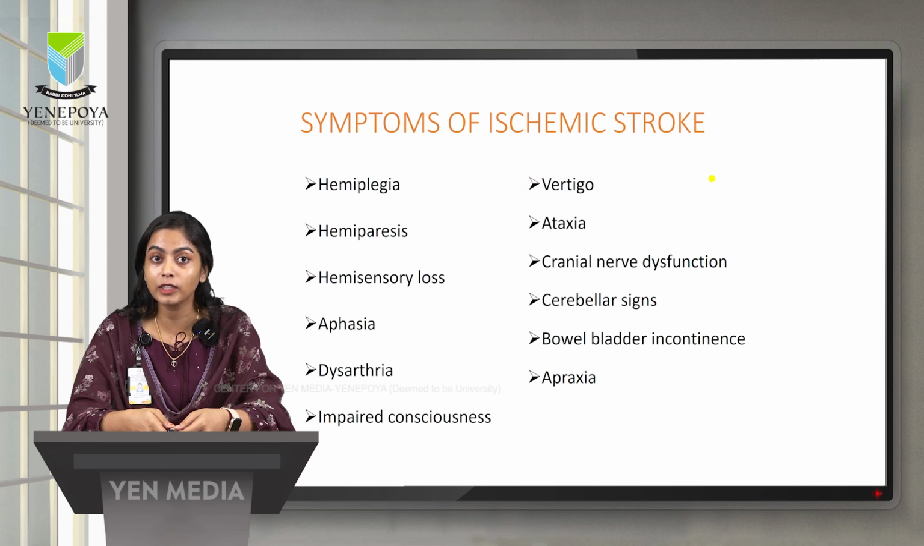Dysarthria is difficulty to articulate, and impaired consciousness. Vertigo is nothing but spinning or dizziness. Ataxia is the loss of motor coordination. Cranial nerve dysfunctions. Cerebellar signs are nothing but nystagmus, tremors, ataxia, etc. Bowel and bladder incontinence and apraxia.